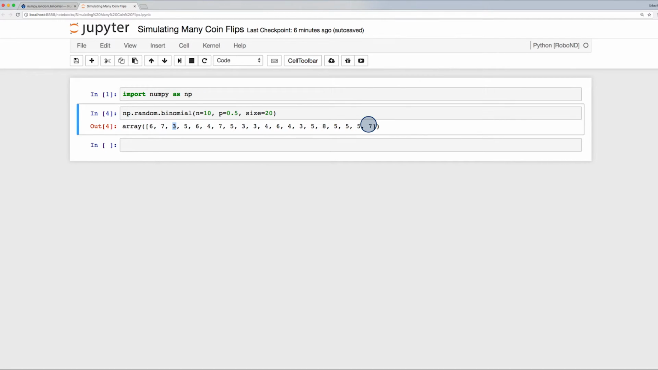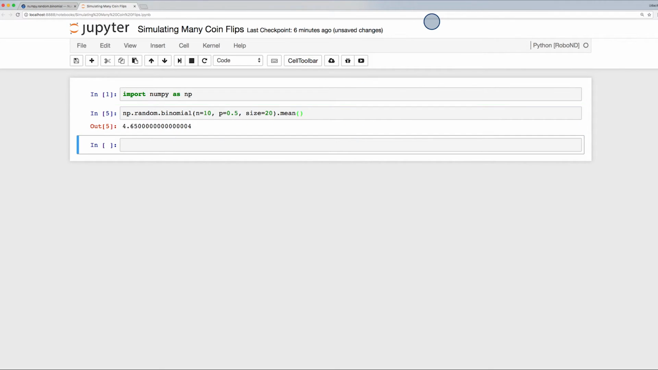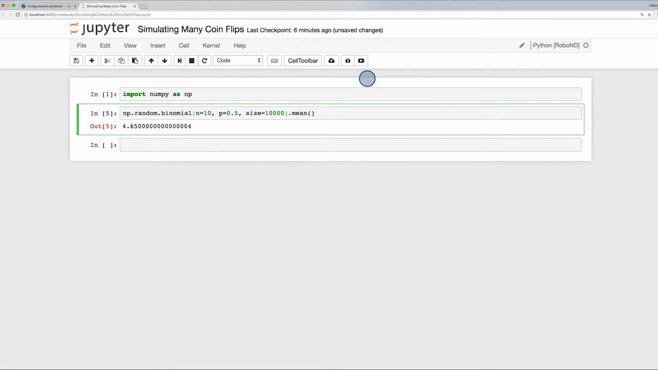Let's find the mean number of heads for these tests. Since this is a fair coin, we would expect this mean to be close to 5. You can see that this is a little bit of a ways away, probably because we only ran 20 tests. Let's see what happens if we increase the number of tests.